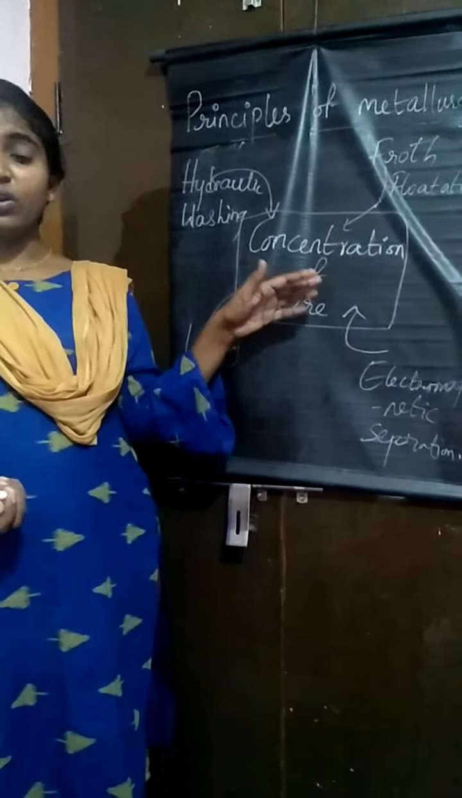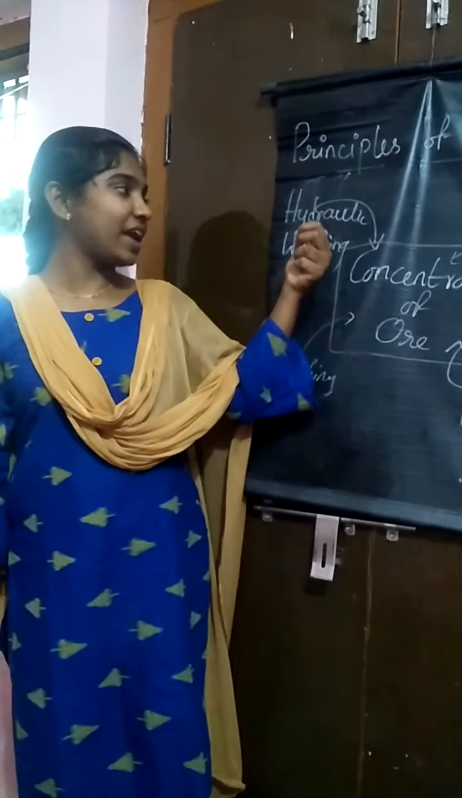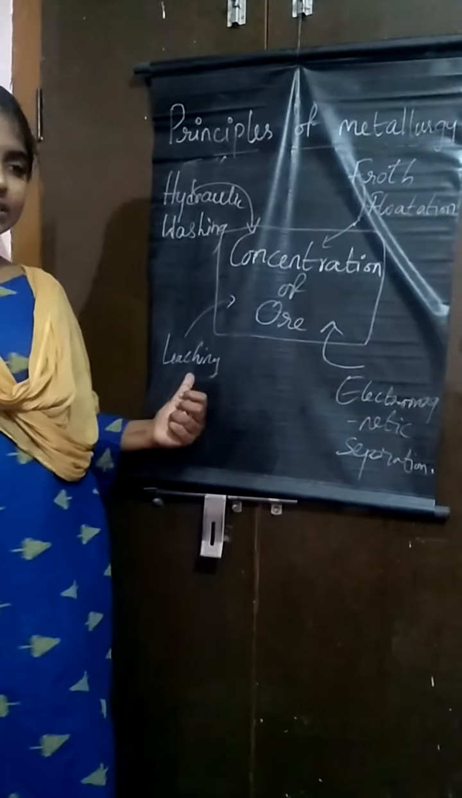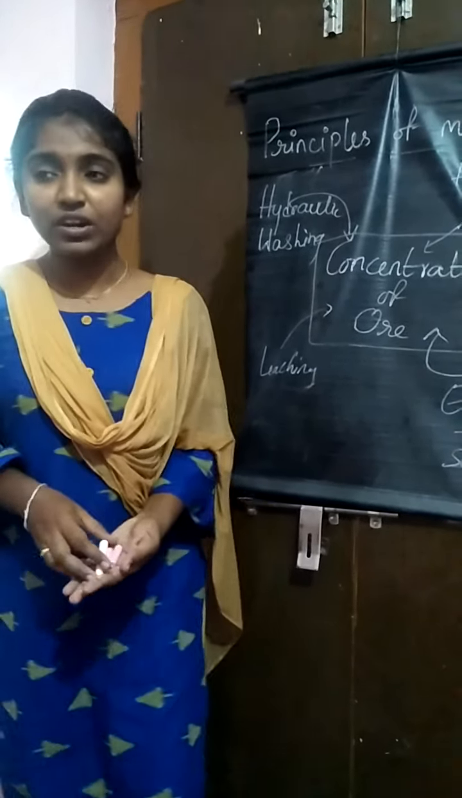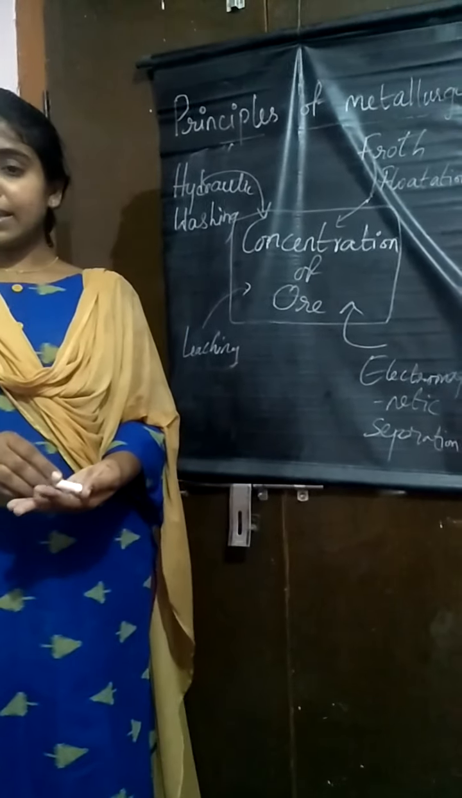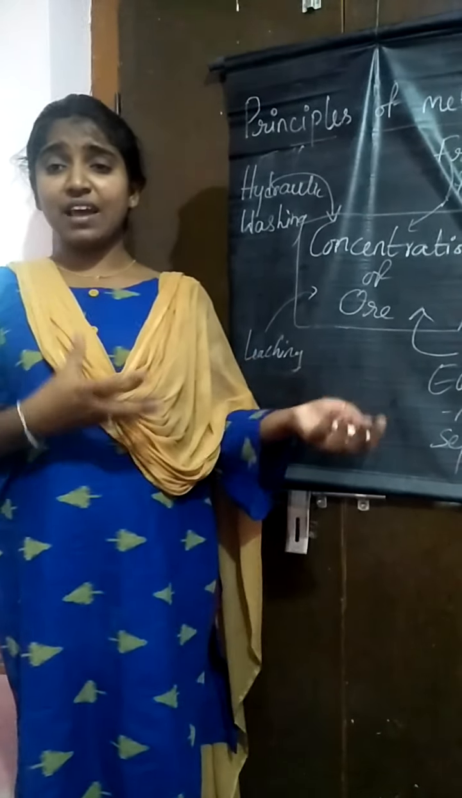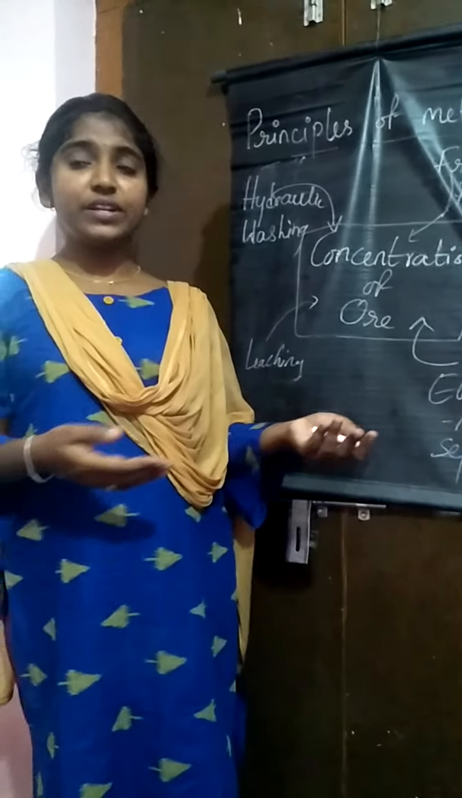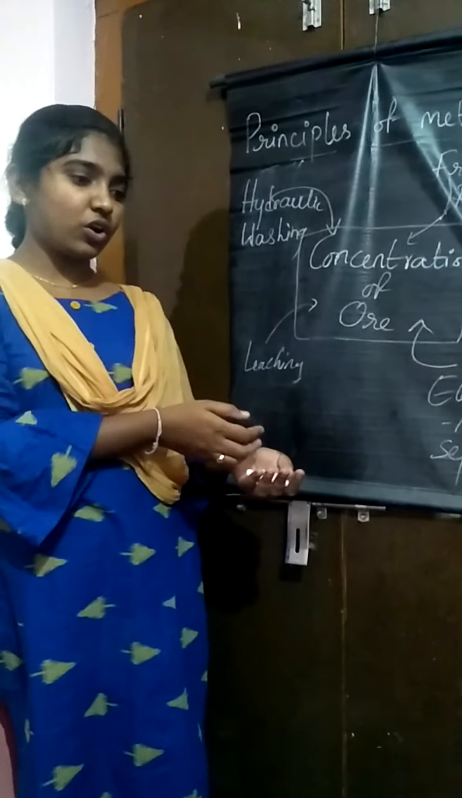In the concentration of the ore, we have different methods to be followed, like hydraulic washing, froth flotation, electromagnetic separation, and leaching. These are the different methods by which the concentration of the ore can be done. Concentration is nothing but removing the earthy impurities which are associated with the ore, like sand, soil, or silica, or any other dust or impurities. So these are the different methods followed in the concentration of the ore.